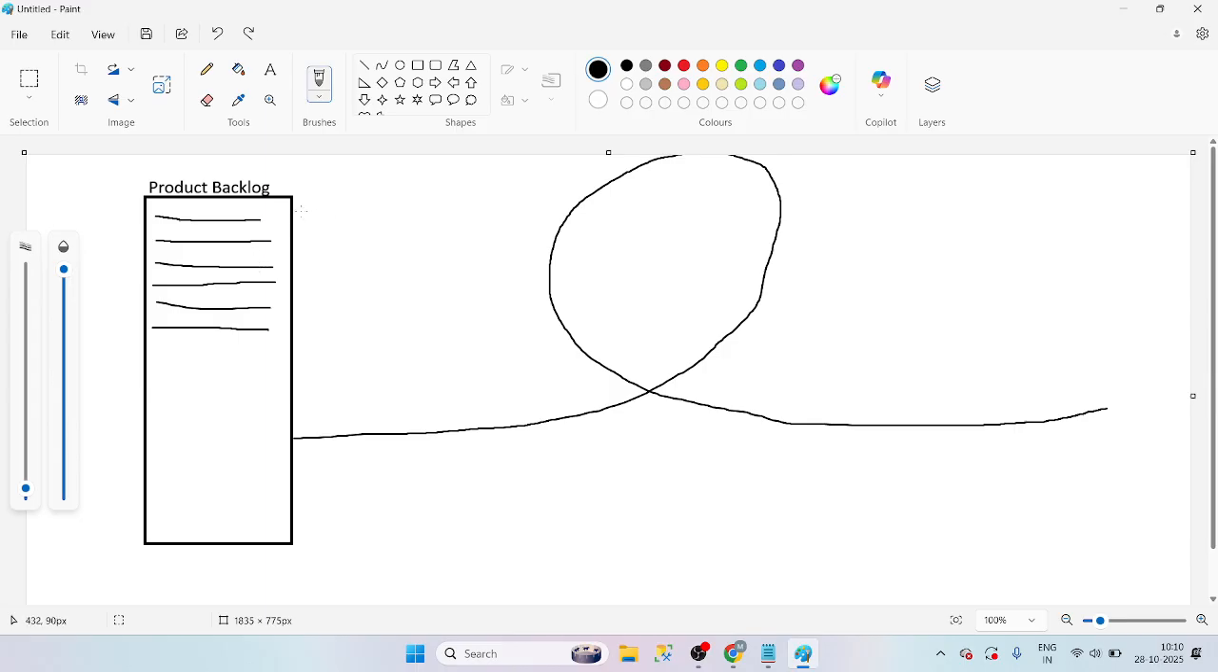The thing is, we are not involved in the product backlog, guys. Gathering the requirements, we are not responsible. Whatever the document is, see, I will give you a very good example.